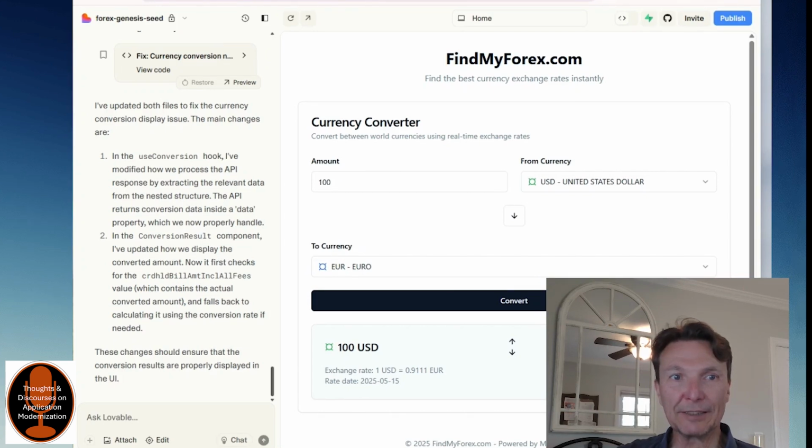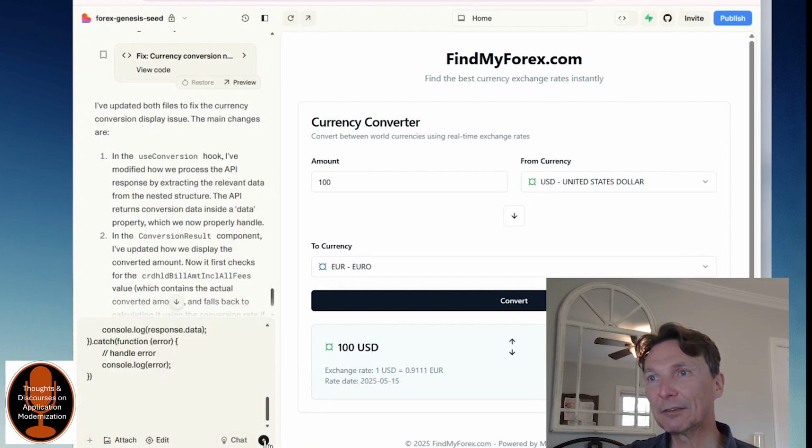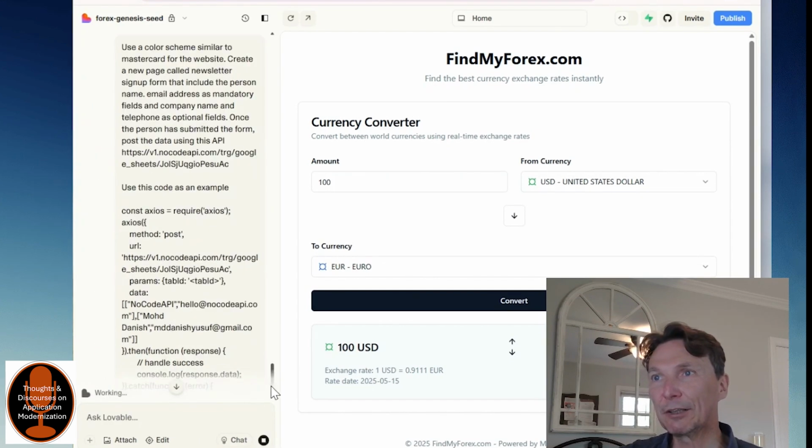So can I go and expand on this, right? So what else would you want to do in a website? Well, it's kind of not a great website here. So let's go and see if we can create a color scheme. Also, can I go and use no code API to put data into Google Sheets, right?